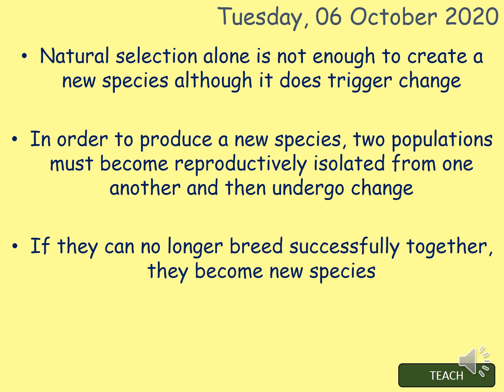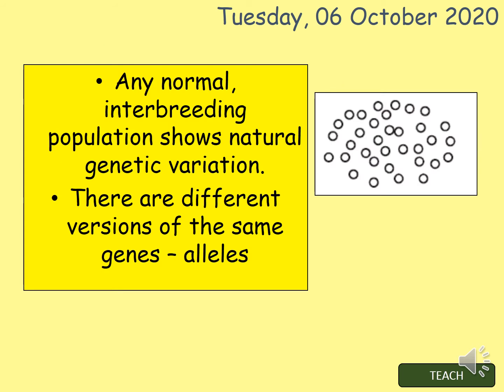And let's have a look at the steps. So, step 1, we've got a population. So you've got an interbreeding population with natural genetic variation within that group. So this is because there are different versions of the same genes, which we refer to as alleles. So for example, brown eyes and blue eyes, etc.